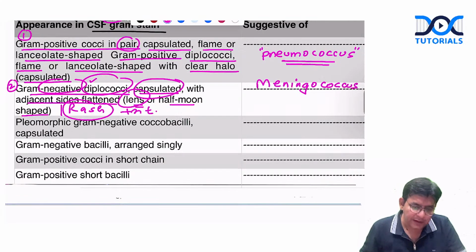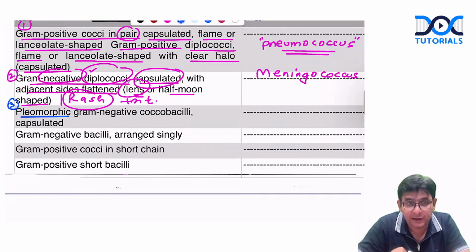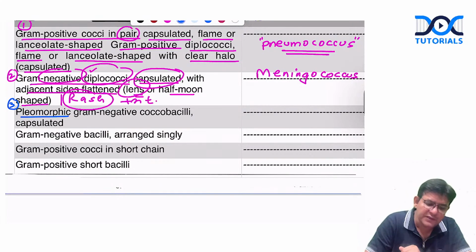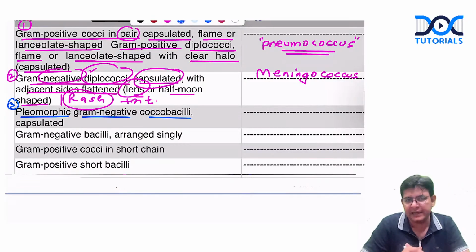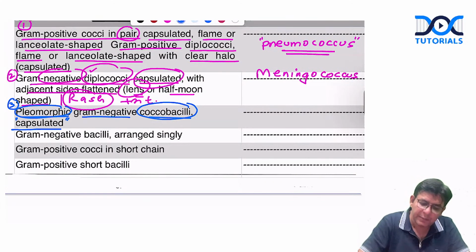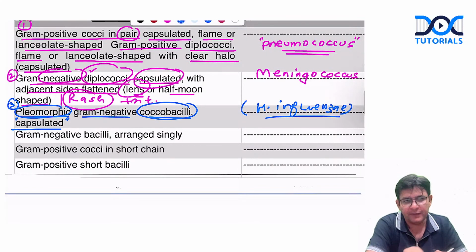Okay, now next one. Whenever you observe the word pleomorphic, pleomorphism meaning which changes shape, and gram negative cocobacilli that is observed along with the capsule, this particular word coco and this particular word pleomorphic, we are talking about Haemophilus influenzae, guys. Haemophilus influenzae is an important causative agent of meningitis, definitely can be asked in this particular fashion.